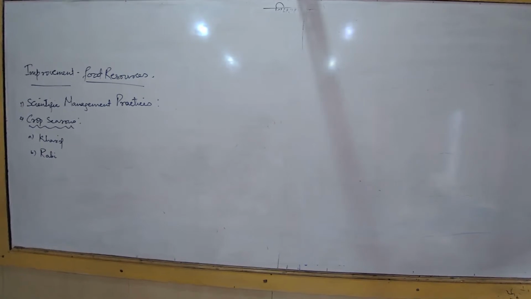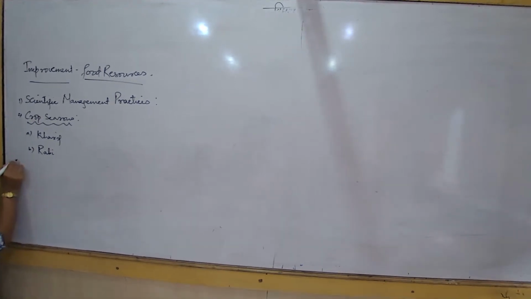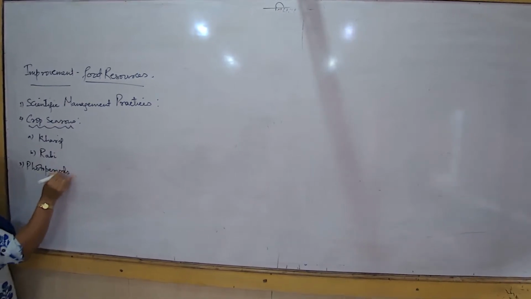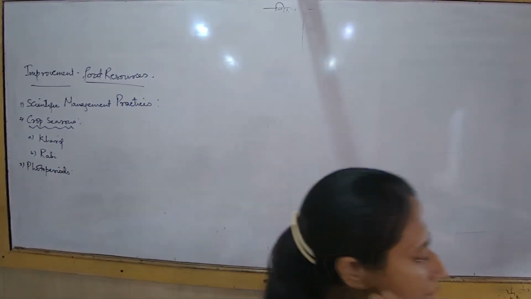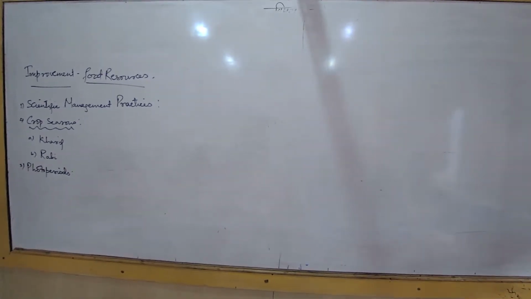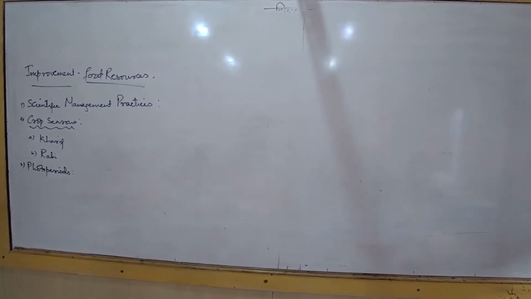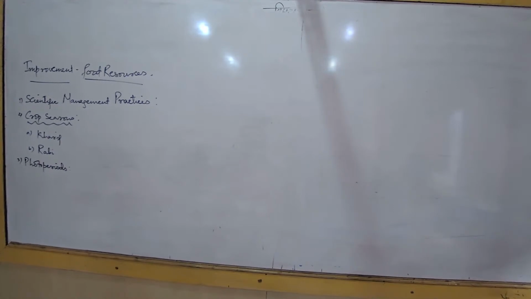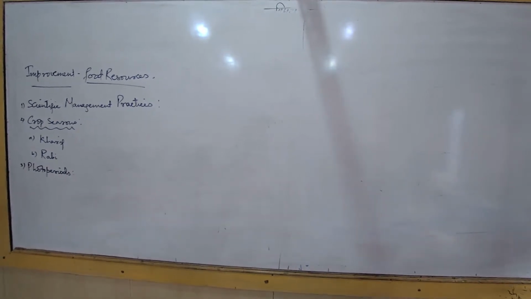Next is photoperiods. Take that word, photoperiods. You'll have to take a note. What are photoperiods and what is their basic concept? The definition of photoperiods is the duration of sunlight that is necessary for plants to grow. So when we are talking about the duration of sunlight, plants can be categorized under three major categories based on the duration of sunlight they require.